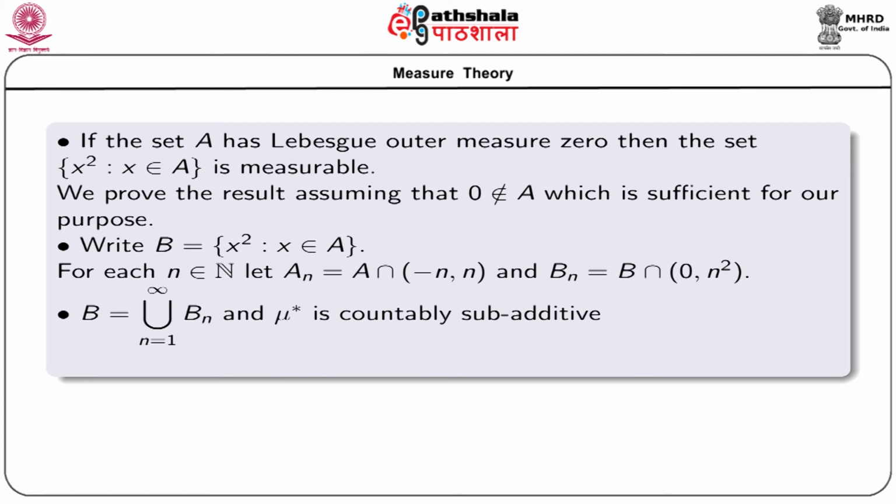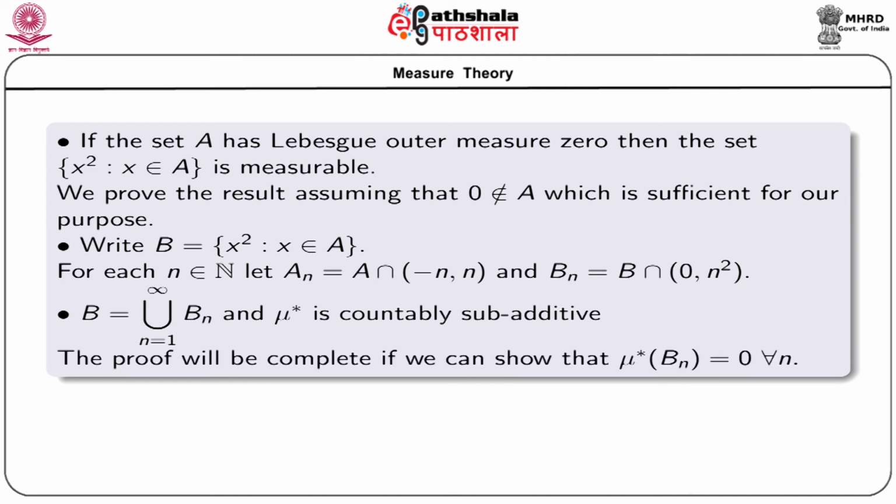And since mu star is countably sub-additive, the proof will be complete if we can show that mu star Bn equals 0 for all n. So it will follow that mu star B is less or equal to the sum n equal to 1 to infinity mu star Bn, and the right hand side will be 0, and subsequently the left hand side will also be 0. And we know that a set which has Lebesgue outer measure 0 is measurable.